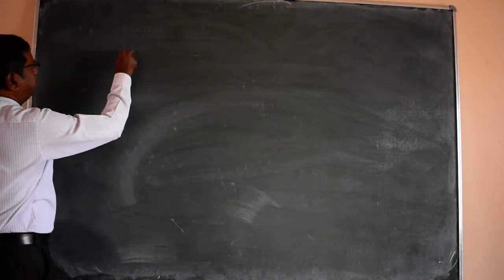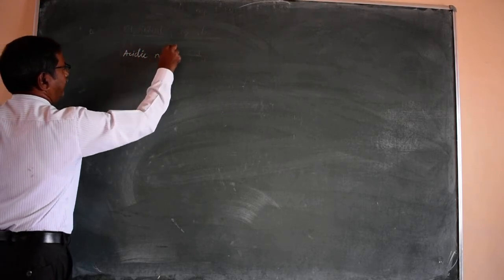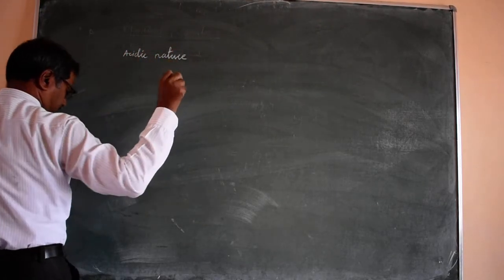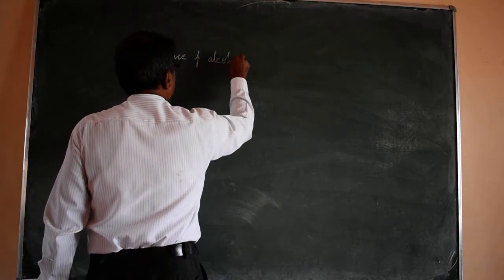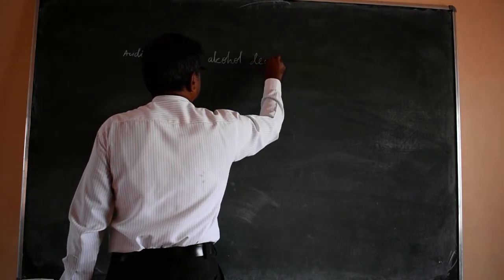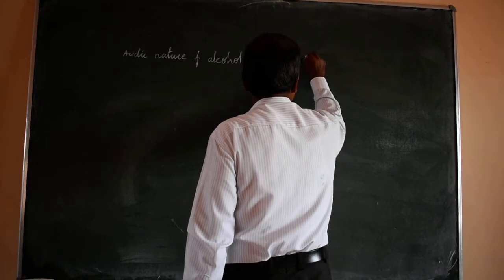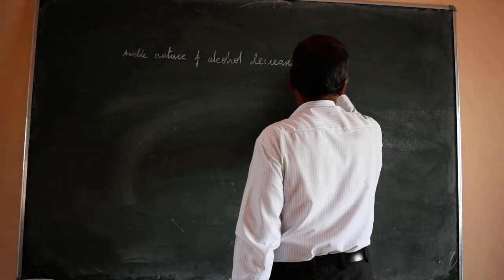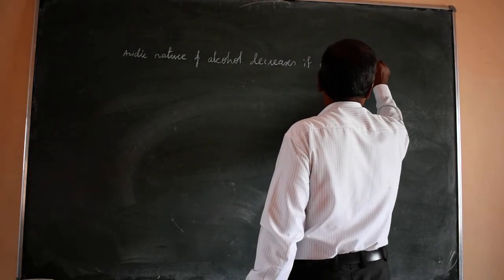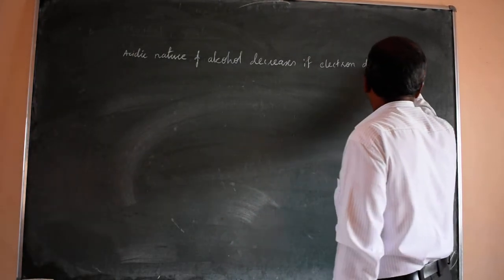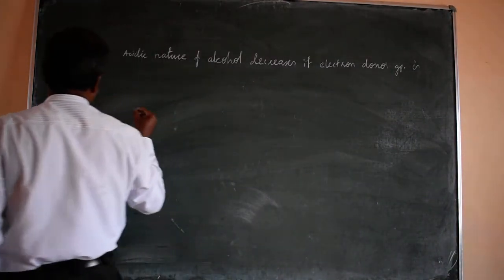The acidic nature of alcohol decreases if an electron donor group is present in it.